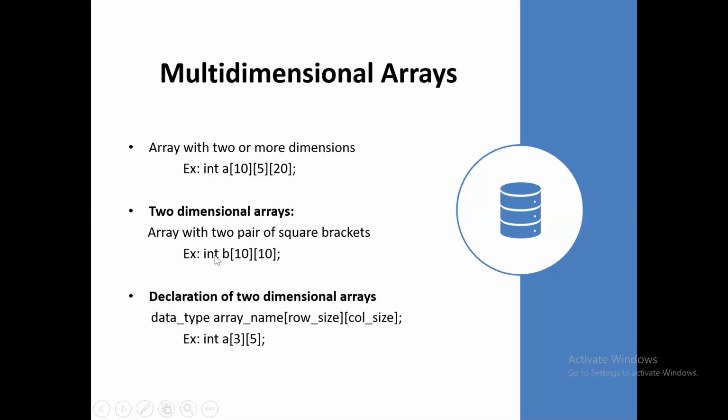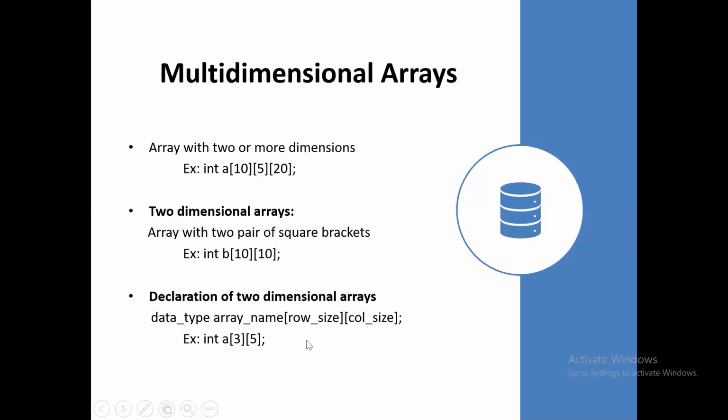So here we're going to see how to declare the two-dimensional array and how to initialize it. Basically, we're going to see this two-dimensional array in matrices. This is the syntax of declaring the two-dimensional array. First, the data type, space, array name. Then in the first dimension I am specifying the row size, and in the second dimension I am going to specify the number of columns. First dimension, number of rows; second dimension, number of columns.